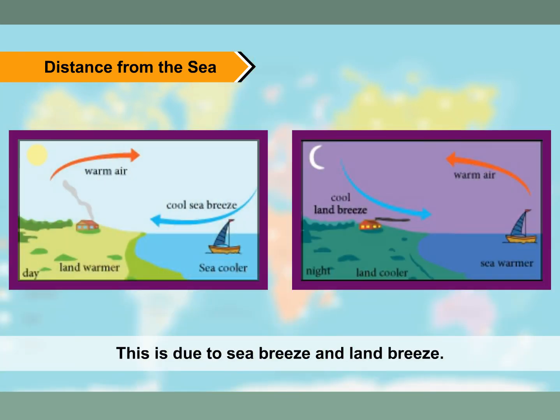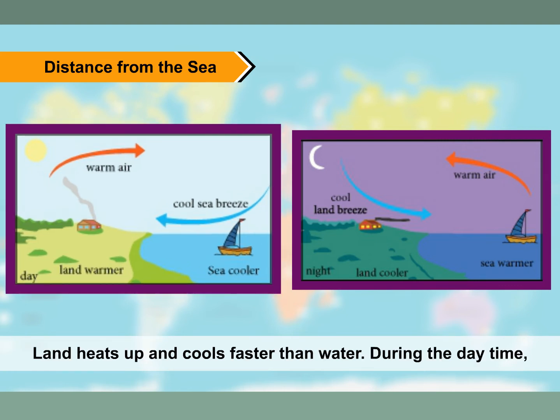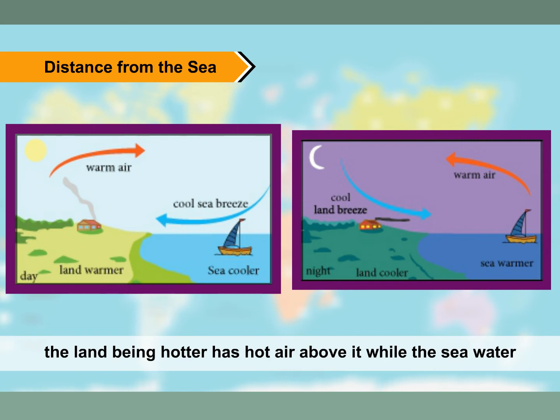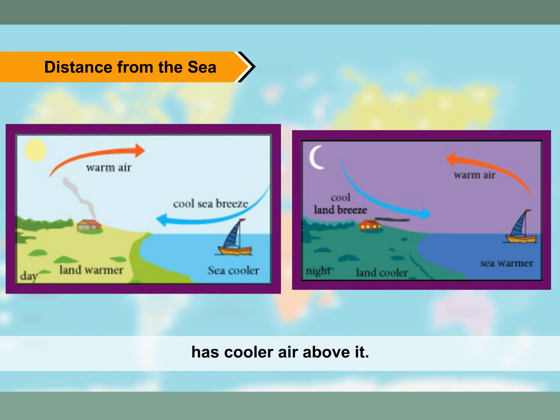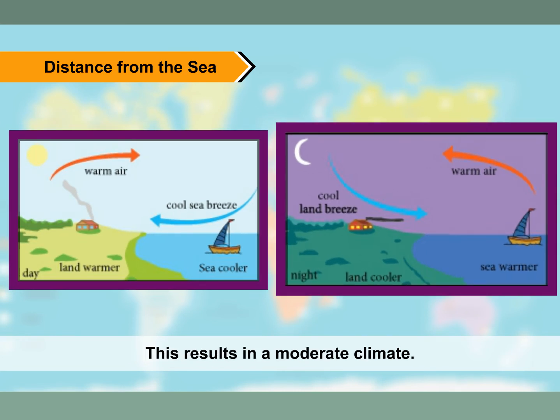This is due to sea breeze and land breeze. Land heats up and cools faster than water. During the daytime, the land being hotter has hot air above it, while the sea water has cooler air above it. Thus, cool air blows towards the land. But it happens exactly opposite at night. This results in a moderate climate.